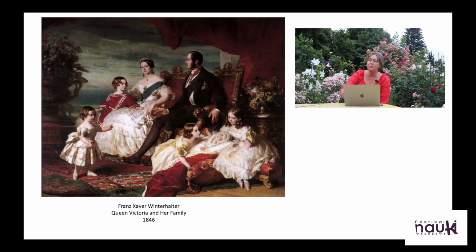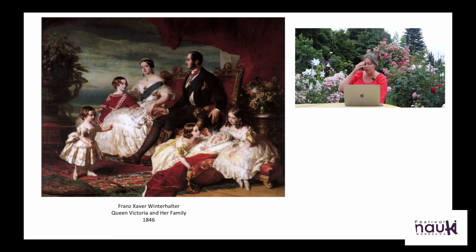And besides those official portraits, he painted all kinds of private portraits of Victoria and her family, including her husband, Prince Albert, and their many children. They had 9 children together. So one of the very successful portraits, because very often these portraits would be put on exhibition before they were hung in private rooms of the royal family. So one of the most popular portraits shows Victoria and her family in 1846.